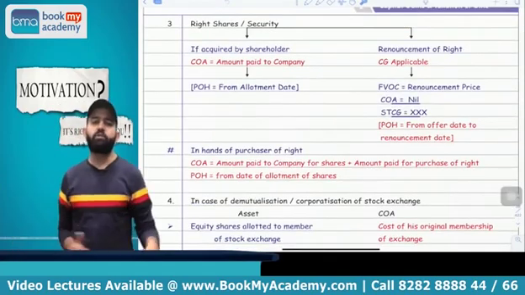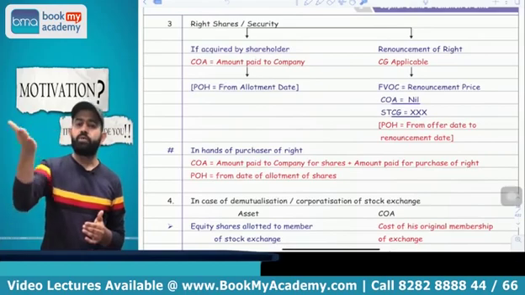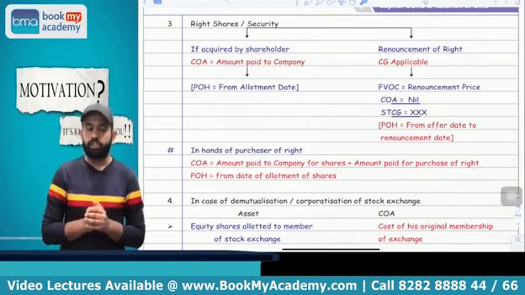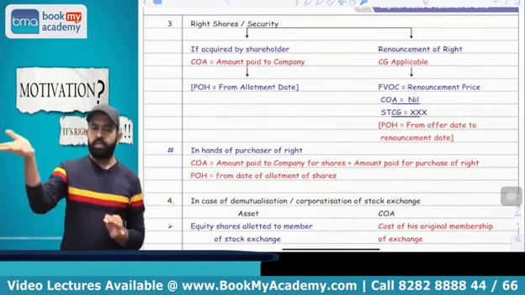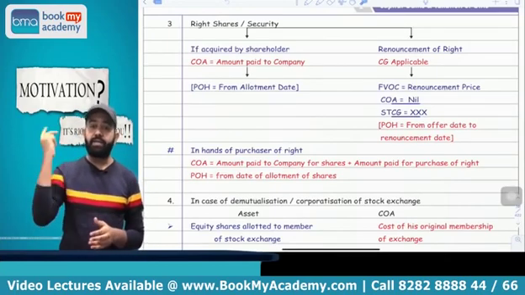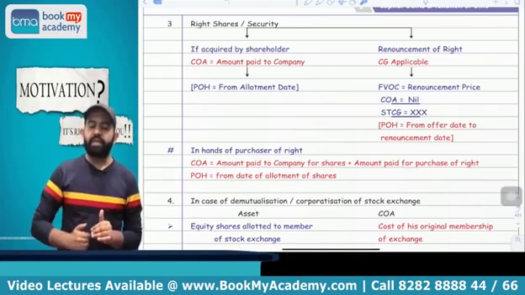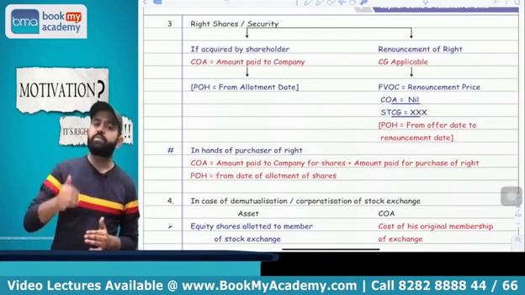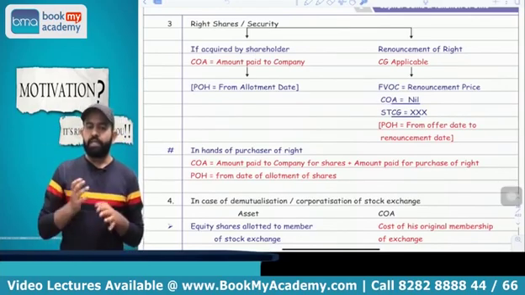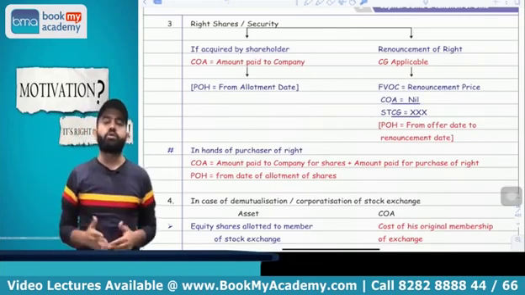Now next part is related to right share. What will be the cost of acquisition of right share? Obviously whatever amount is paid to the company, that will be the cost of acquisition of right share. So suppose, you know that 10-12 days ago, Reliance gave the offer of the right share. Now suppose I am a Reliance shareholder and I am going to subscribe to the right share from Reliance, and Reliance issued that share at 1200 rupees. Then what will be the cost of acquisition? 1200. Whatever amount paid to Reliance, that will be my cost of acquisition.